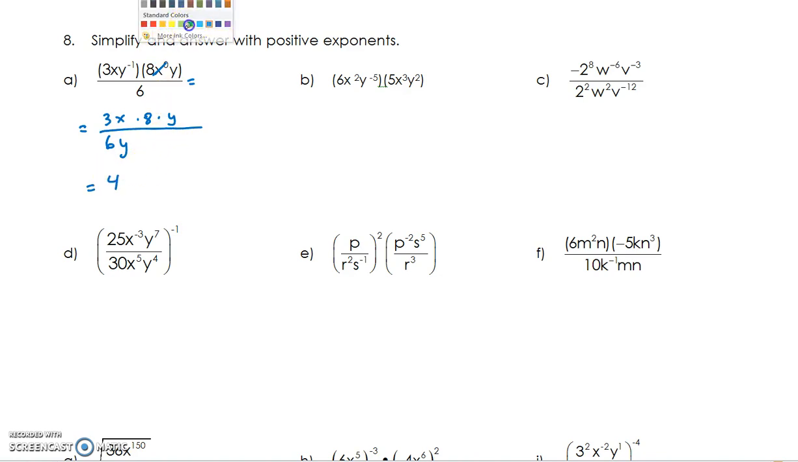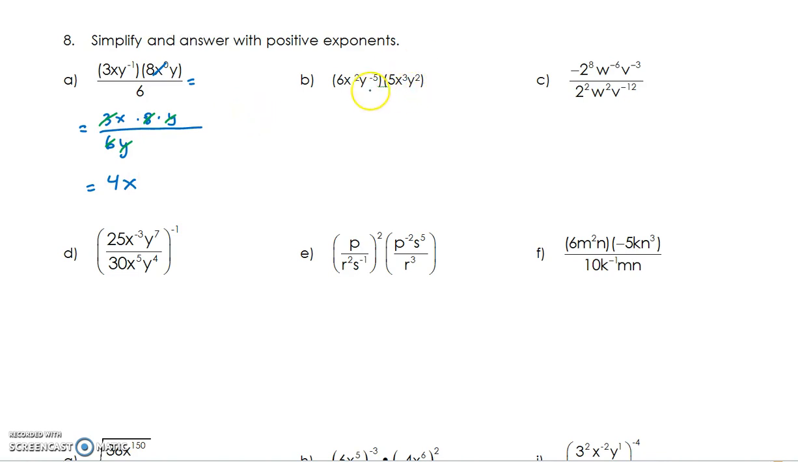You might want to cross these things off as you go. And then we have the y's. There's a y on the top and a y on the bottom. Both of those guys are going to disappear. Just y to the 0, or just nothing. So at the end of it all, your answer is 4x.